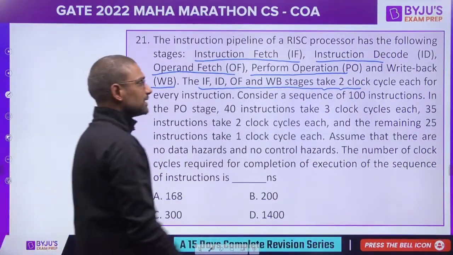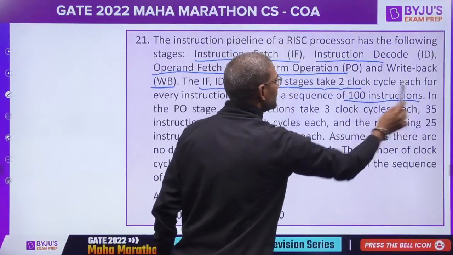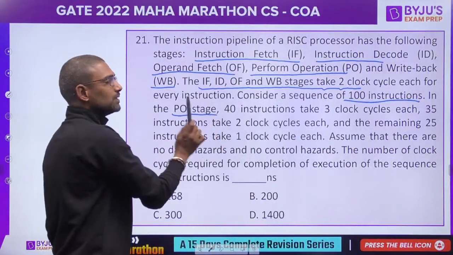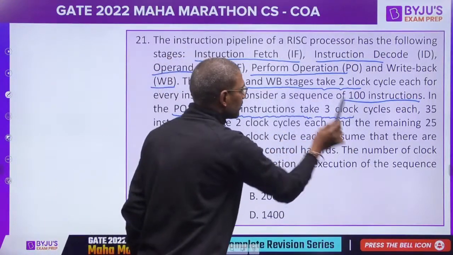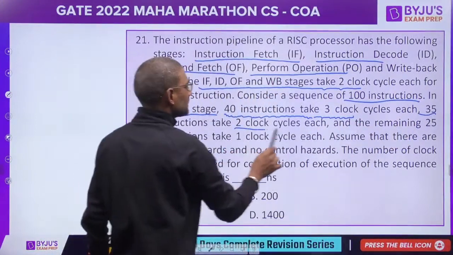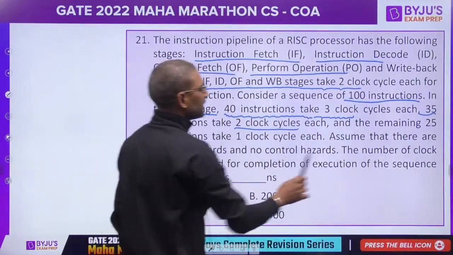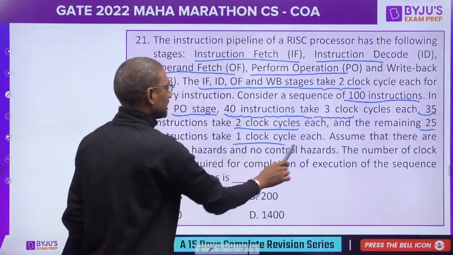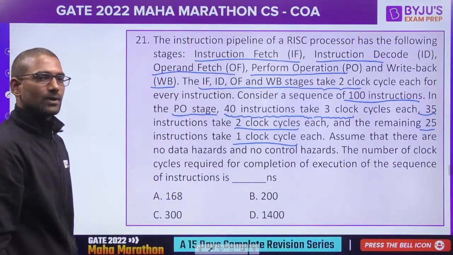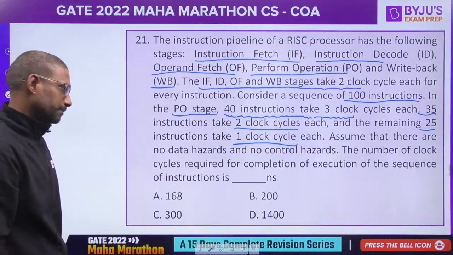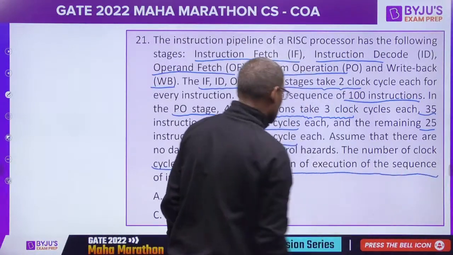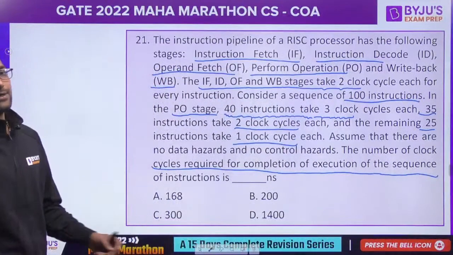Now consider a sequence of 100 instructions. In the PO stage, 40 take 3 clock cycles, 35 take 2 clock cycles and the remaining 25 take 1 clock cycle. Assume there are no data hazards, no control hazards. Then the number of cycles required for completing the execution of 100 instructions.